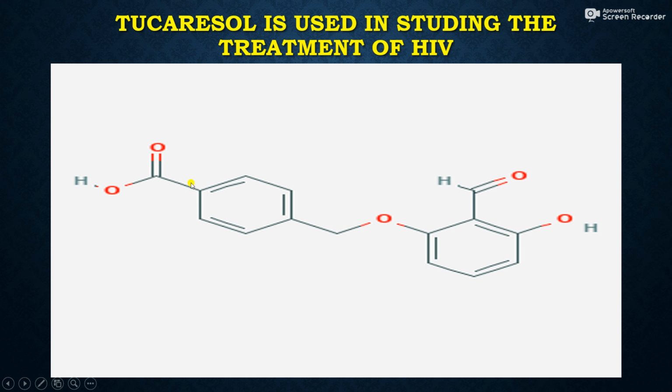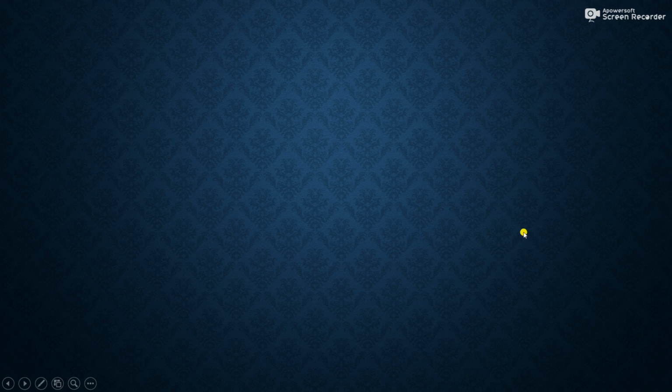So this is the benzene ring having an acidic functional group, carboxylic group, and again this is one ring having an aldehydic functional group. So this functional group we are discussing, a neutral compound, the aldehydic functional group. So this is the aldehydic functional group present in fluconazole, and this is one OH group, and two rings are joined to each other by an oxygen function, and this whole structure is known as fluconazole.